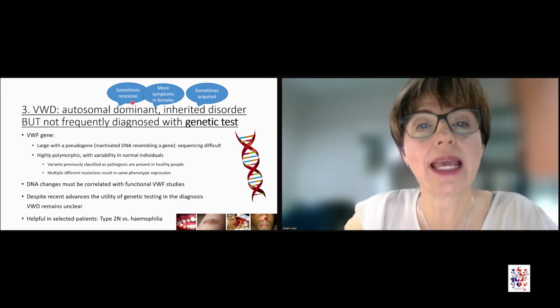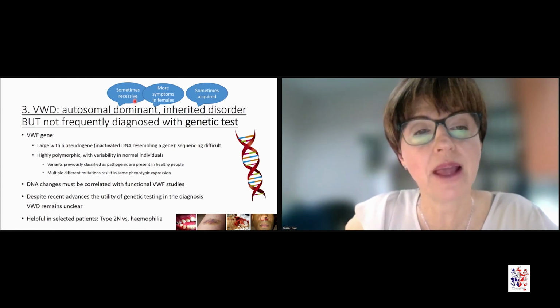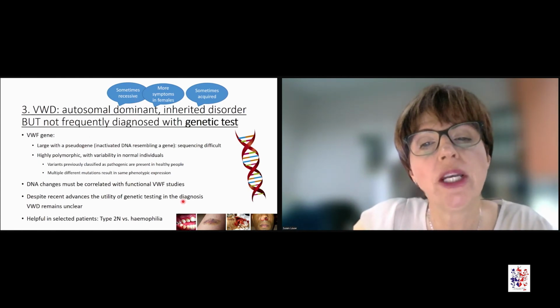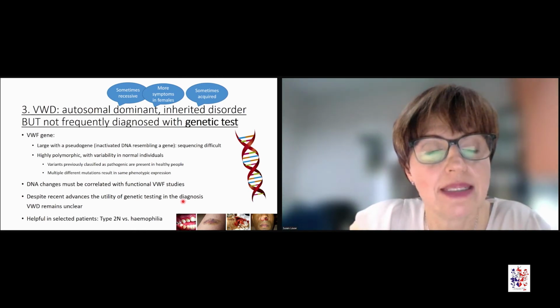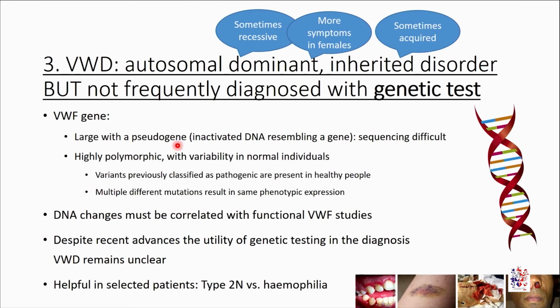It's usually inherited as a dominant condition, can sometimes be recessive, but we don't frequently look towards genetic testing to diagnose von Willebrand's disease. Because this is a large gene, also containing a pseudogene consisting of inactivated DNA, making sequencing of this gene very difficult. The gene is also highly polymorphic with variability in normal individuals. Variants previously classified as pathogenic are present in healthy people, and multiple different mutations result in the same phenotypic expression of a bleeding disorder.